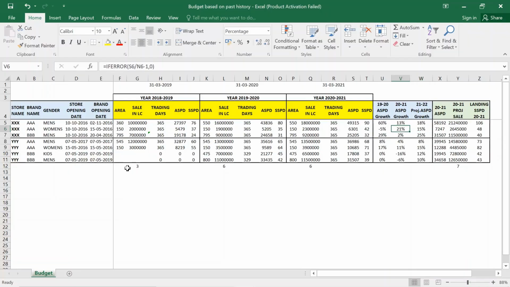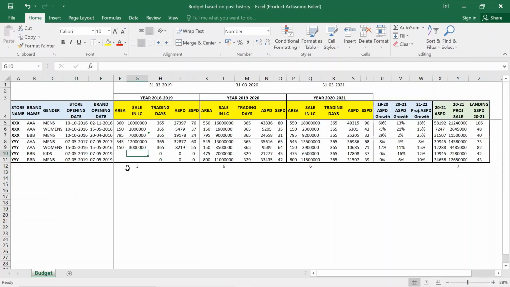Now I'm planning that for the next financial year it should do 15% more. So from 6,300 I am expecting this store to do 7,247 rupees. Again, multiplying by 365 will give me a financial year number. Clear? Similarly for a different case, for example YYY is a store and BBB is a brand or subcategory.